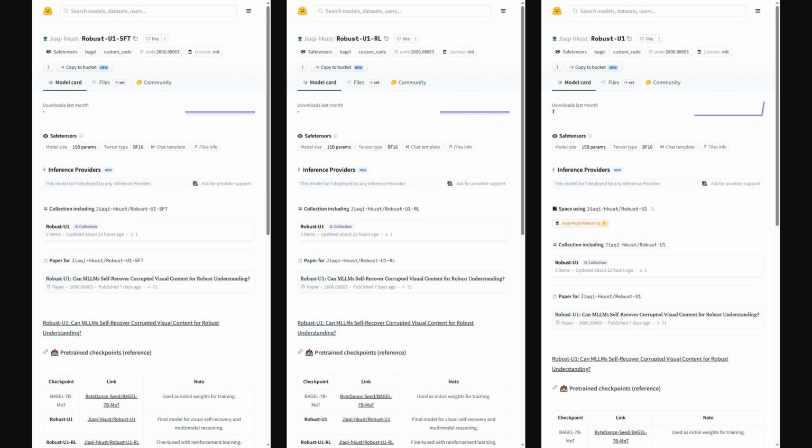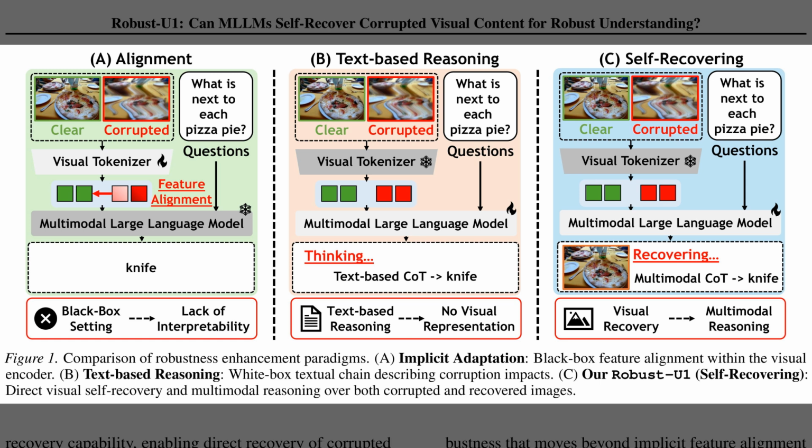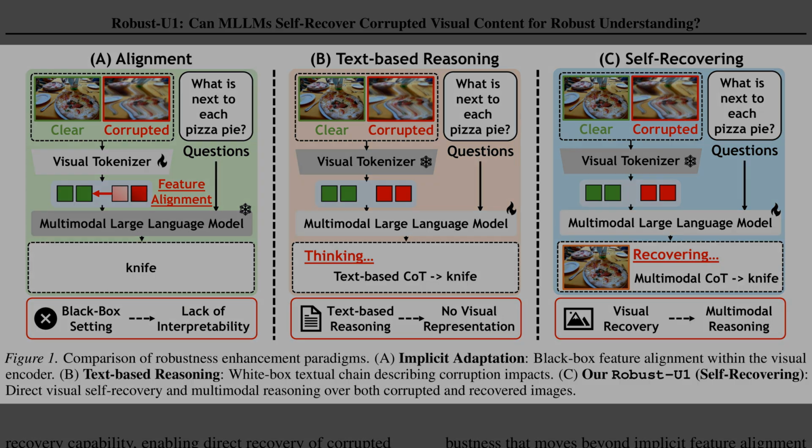Figure 1 compares 3 ways to make multimodal large language models more robust to messy images. The first approach, on the left, uses a black box feature alignment that lacks interpretability. In the middle, text-based reasoning chains describe the corruption, but completely miss out on fine pixel details. Our method, shown on the right, actively recovers the corrupted image so the model can reason over both the original and restored versions to find the right answer.